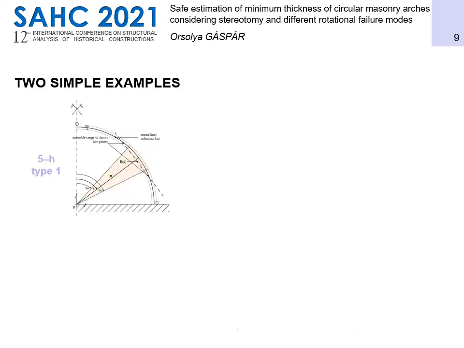Let us consider the semicircular arc with a suitably small thickness. Assuming that it is at its limit state, its array of resultants is uniquely defined based on the arrangement of hinges, 5-hinge type 1, internal hinge towards the intrudus. Now, we choose an arbitrary resultant vector E and check which parts of it are within the cross-section of the arc and which are not. The former are admissible, the latter is non-admissible. Equilibrium would be violated. This region is shown in orange.